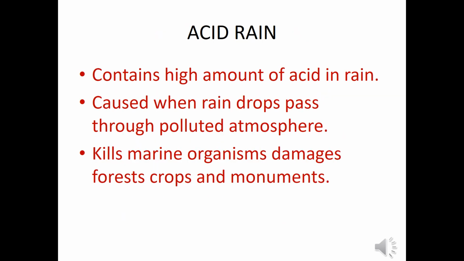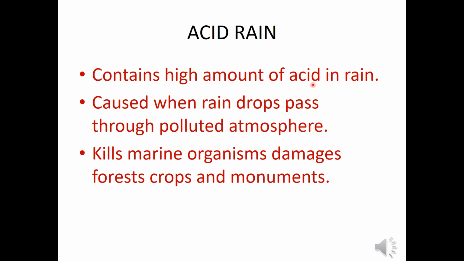Acid rain. Rainwater is the purest form of water. But when the rainwater passes through atmosphere which contains high amount of carbon monoxide and sulfuric acid, it becomes acidic in nature. And this type of rain is called acid rain.